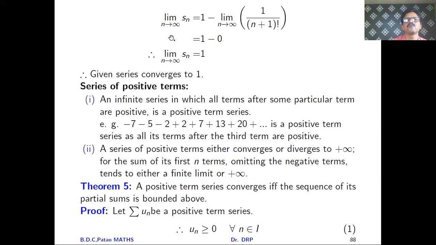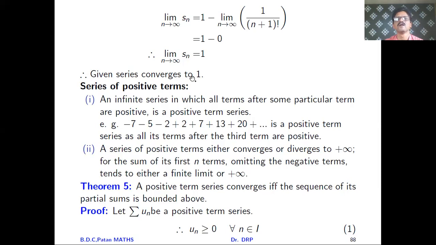So there you will get what? Limit of Sn as n tends to infinity is equal to 1 minus the limit of this term as n tends to infinity, and it tends to what? 0. This limit of Sn as n tends to infinity, you will get to be 1. Its meaning is the given series converges to 1. Find the sum means you find the limit of Sn as n tends to infinity, and we obtained it to be 1. Its meaning is the given series converges to 1.